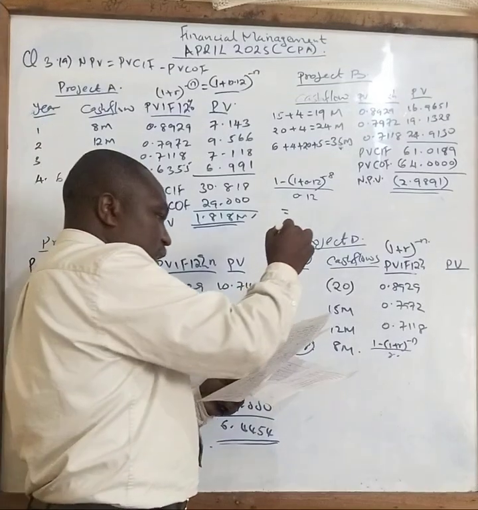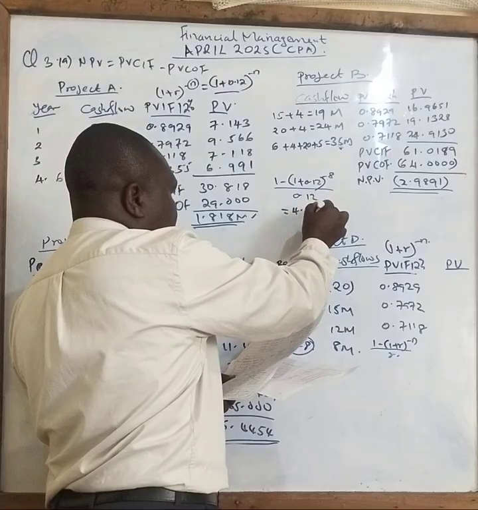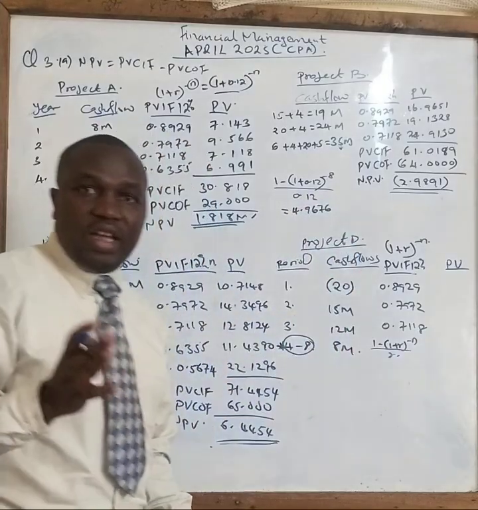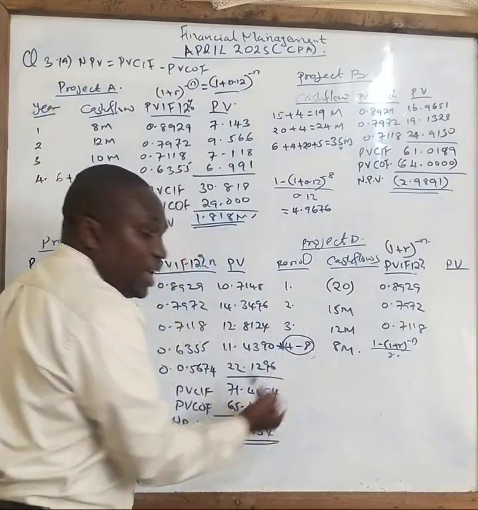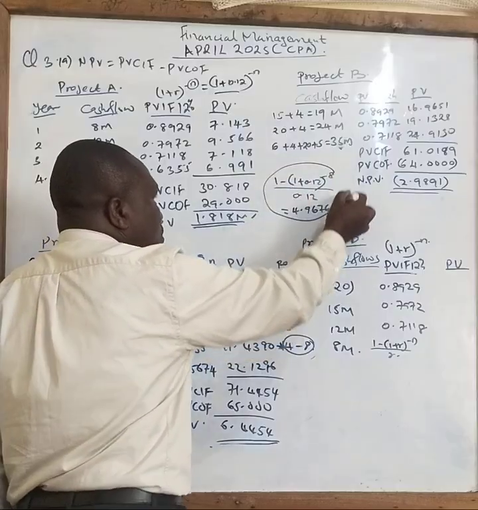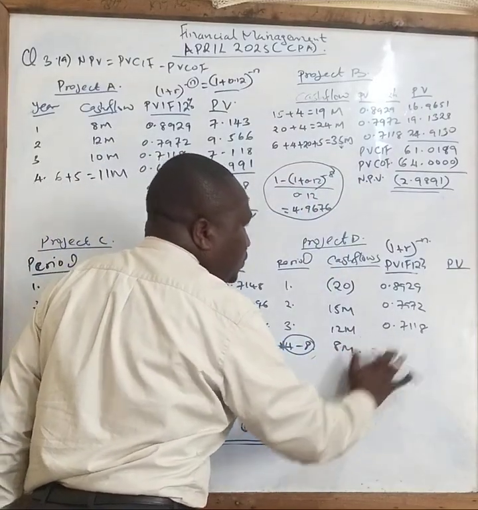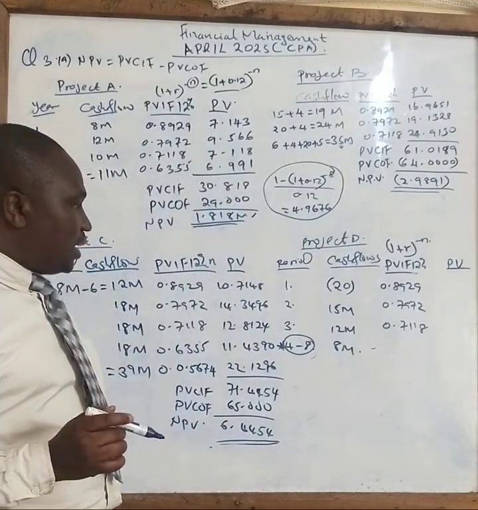Class, you get something like 4.9676. Is that correct? So when it is years accumulative like this, we need to ensure that we use this formula for us to calculate the accumulative discounting value there.